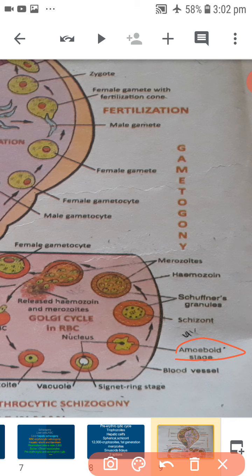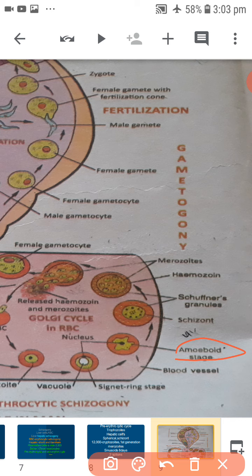With the help of pseudopodia, it actively feeds on the contents of the RBC and increases in size. As a result, the RBC grows almost double in size. This process is called hypertrophy. The malaria parasite digests the globin part of the ingested hemoglobin and converts the soluble heme into the insoluble crystalline hemozoin. It is called the malaria pigment, which is a disposable product.